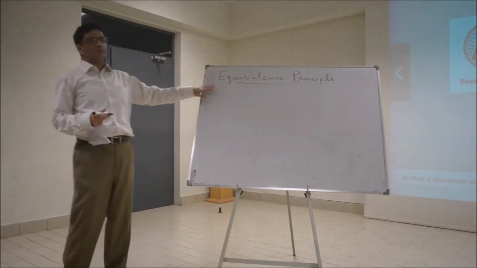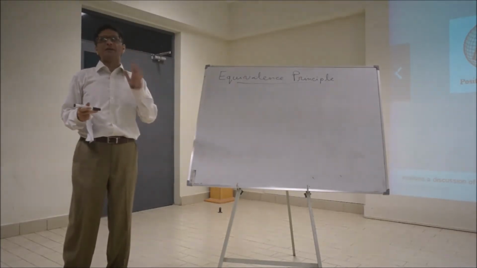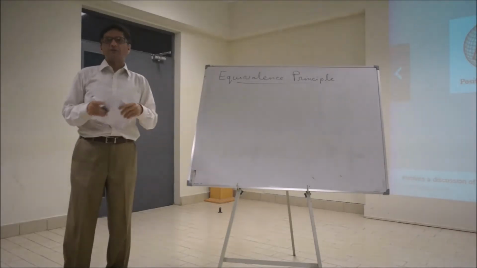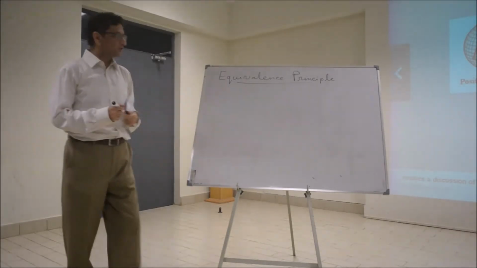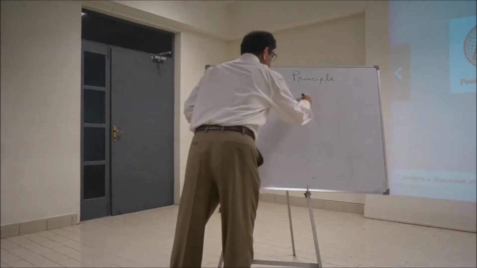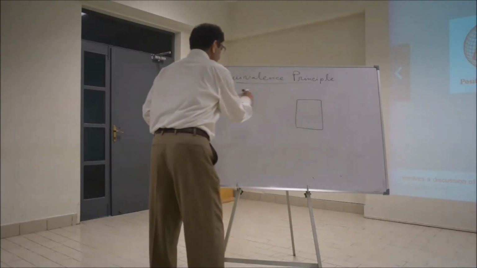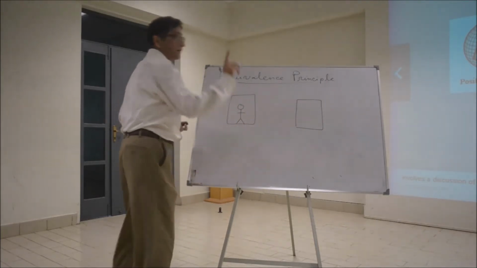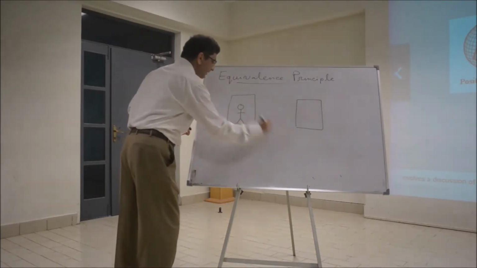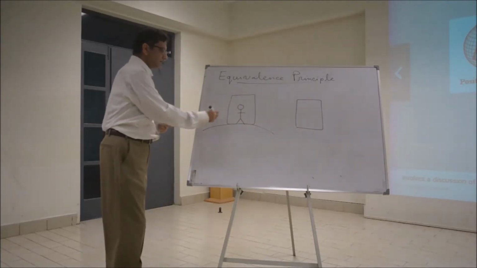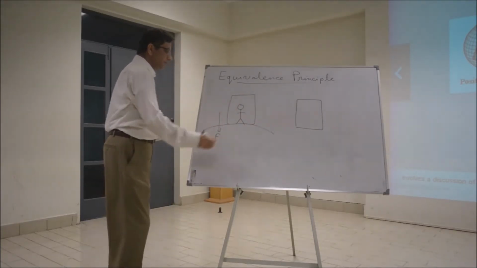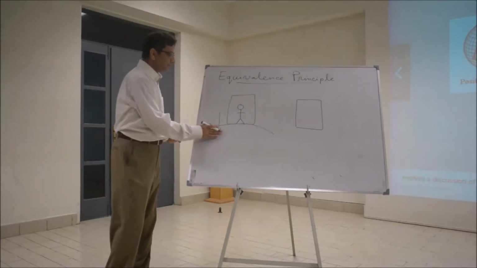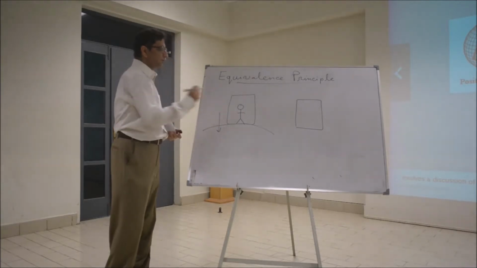So what is the equivalence principle? It's a very simple idea. What it says is that in a limited region of space-time, there is no distinction between, consider two frames. One is lying in a uniform gravitational field. Let's say it's on the Earth. There's a gravitational force acting on it, if we consider it a force at the moment. So it's in a gravitational field.